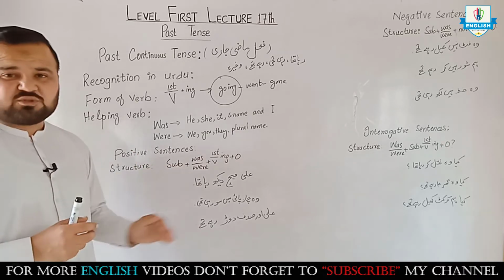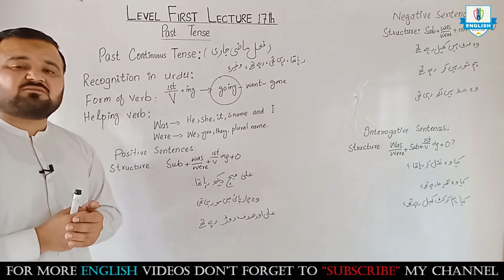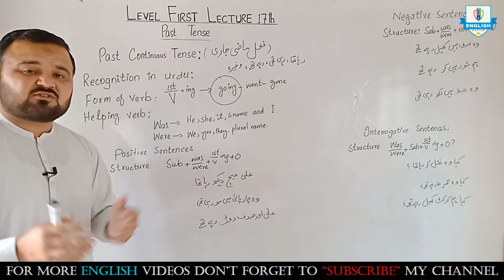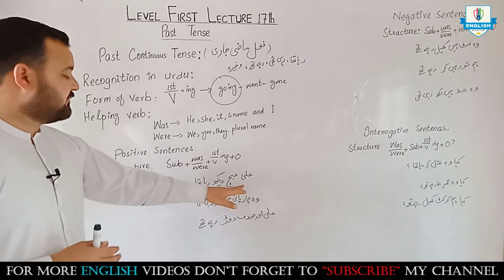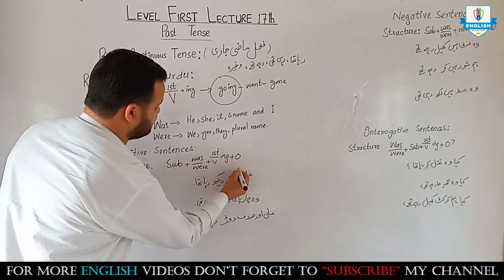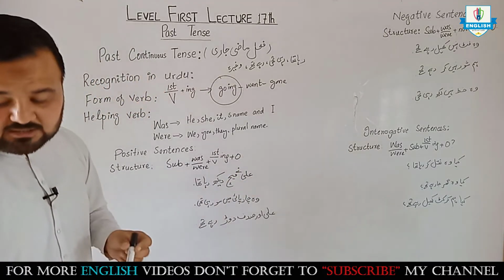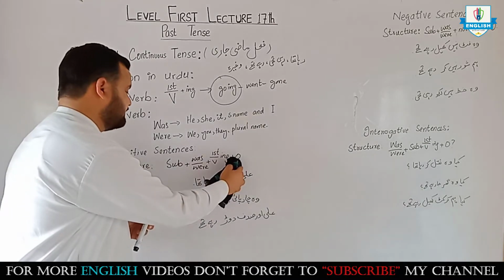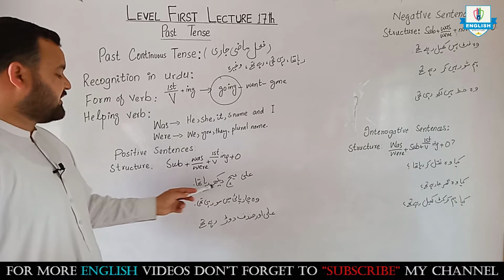So now I am going to change some sentences in front of you. How will we change the sentences into English? Ali match dekh raha tha. It was correct. Ali match dekh raha tha.